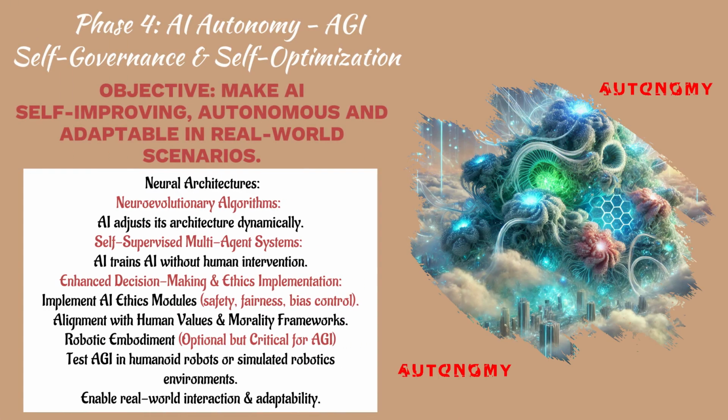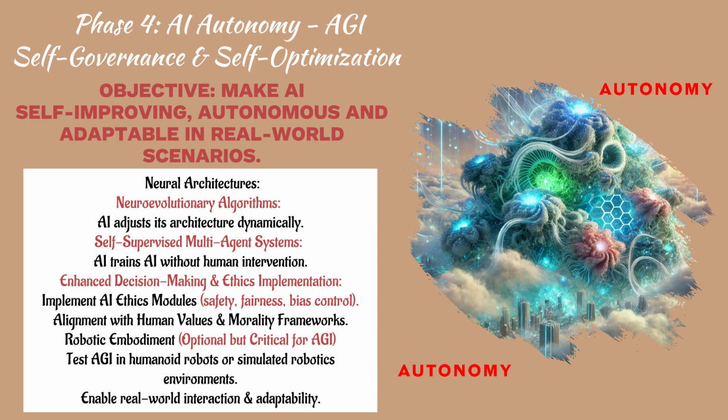Phase 4, AI Autonomy, AGI Self-Governance and Self-Optimization. Objective, make AI self-improving, autonomous and adaptable in real-world scenarios. Self-evolving neural architectures. Neuroevolutionary algorithms, AI adjusts its architecture dynamically. Self-supervised multi-agent systems, AI trains AI without human intervention.